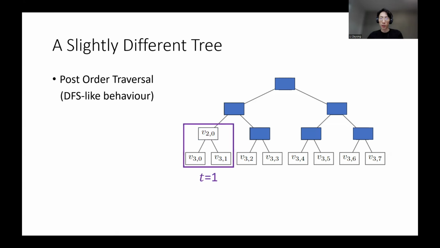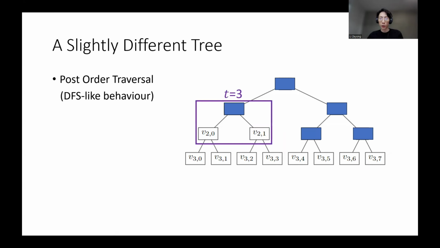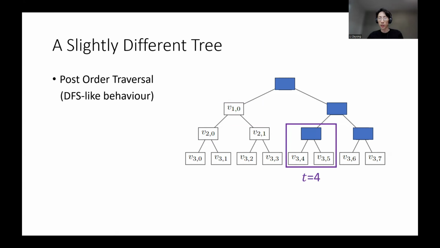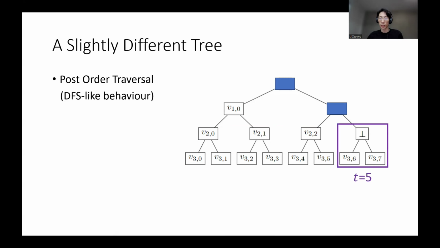At time t equals 1, we invert this vertex. At time t equals 2, we invert this vertex. And after we are done, we are going to immediately try to invert their parents. And after that, we proceed as follows. And again, at some point when we hit a place where we cannot invert the vertex, we are going to set bottom to the rest of the tree.